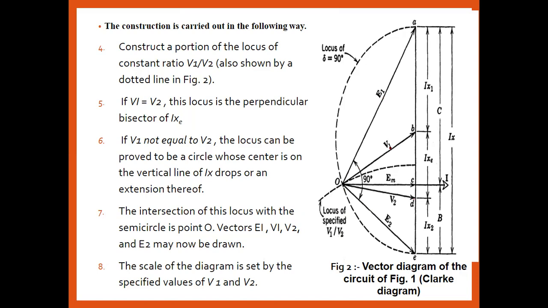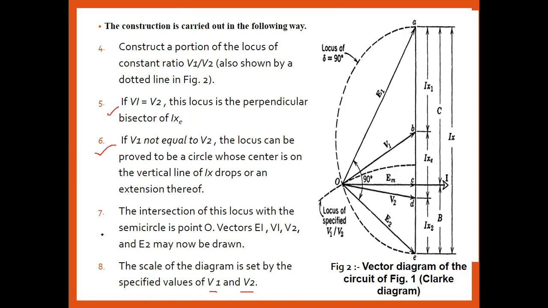Okay, if V1 and V2 are equal, just draw the perpendicular bisector of the IXE. The scale of the diagram is set to the specified values of V1 and V2. That is the simple case: if the V1 and V2 values are given, we are automatically able to find the angle between E1 and E2, that is 90 degrees, so that we are able to find the steady state stability limit. Okay, so this is the point about V1 and V2 being equal or not equal.